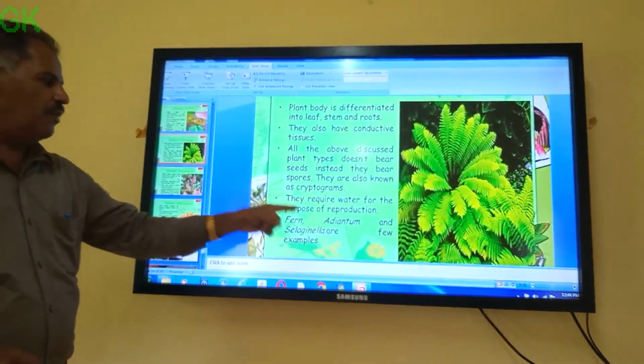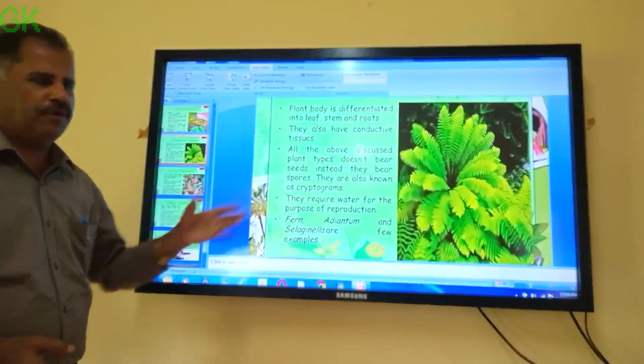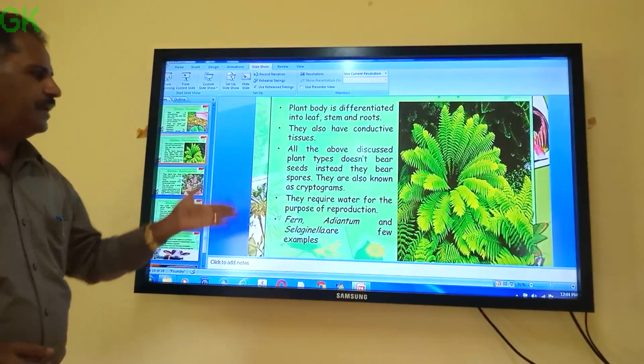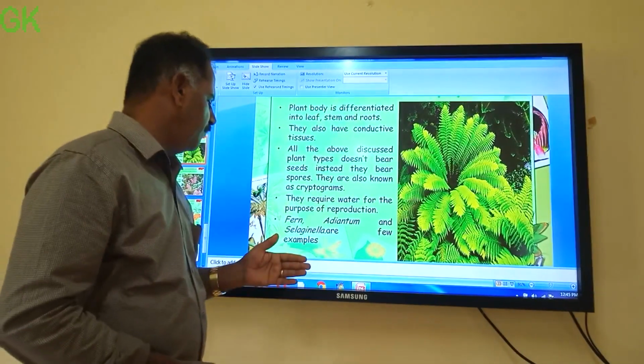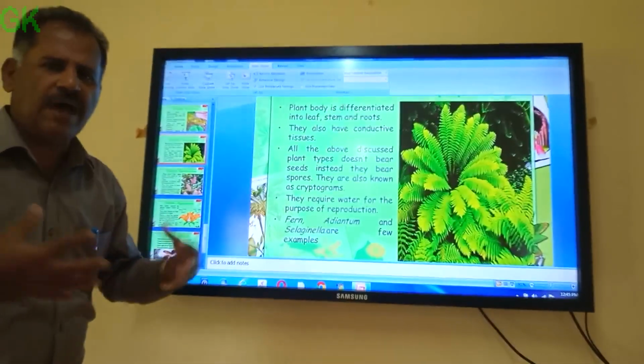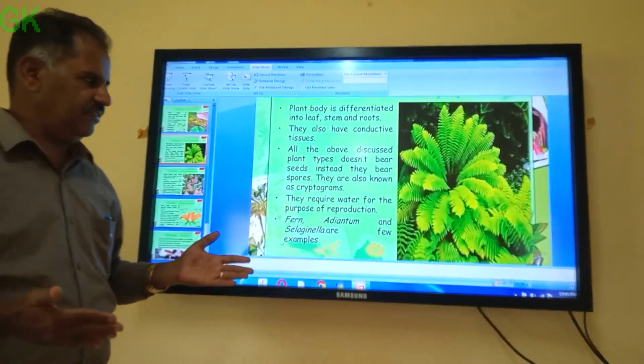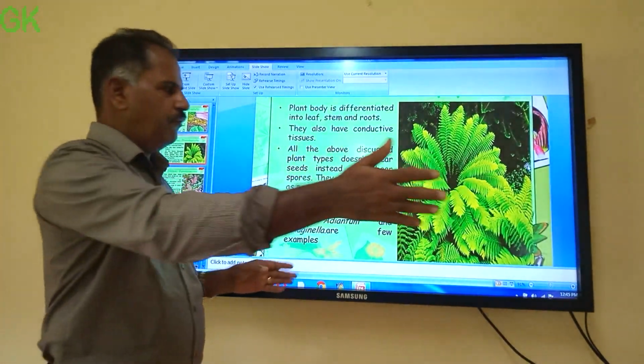And they require water. Here also they require some water during some stages. And this is very common, the ferns, Adiantum, Selaginella, different examples are there which you will study in our classes. All this belongs to which one? Pteridophyta.